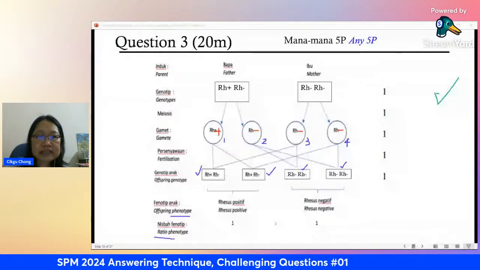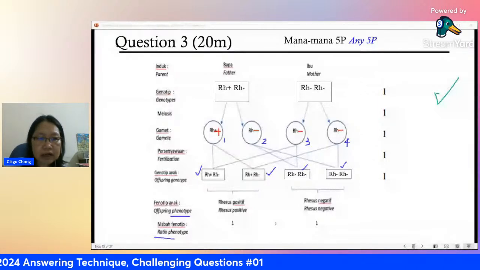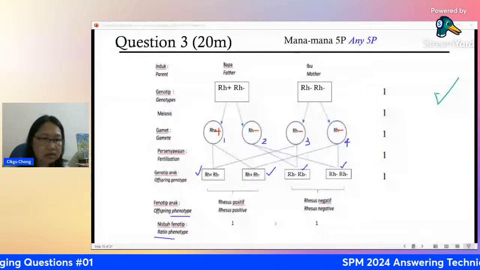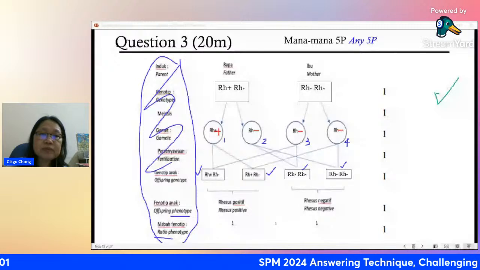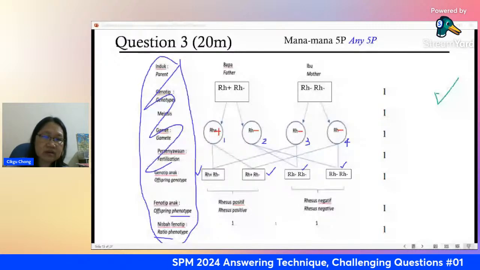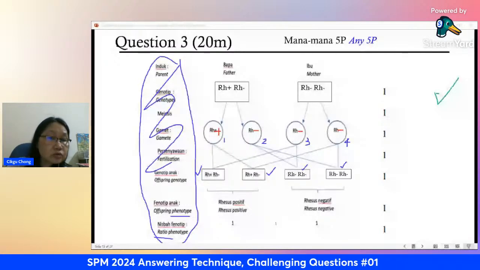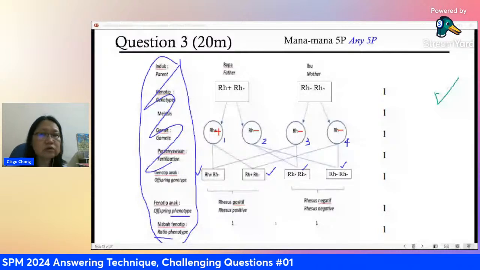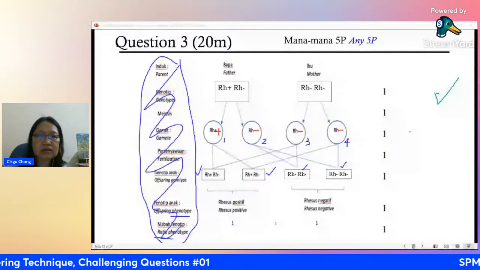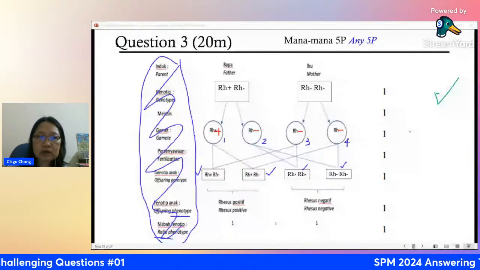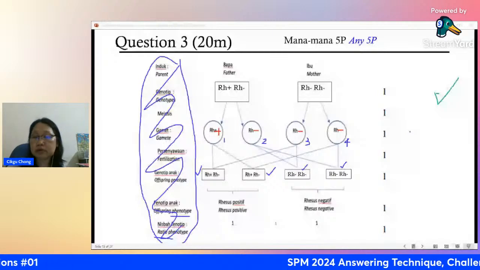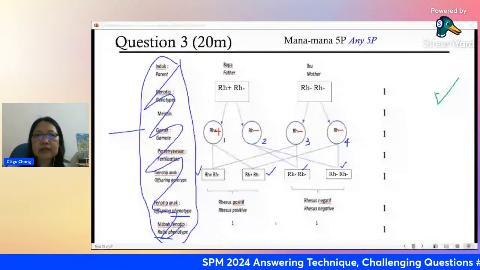If you never write this, you'll be penalized. You don't get 5. Definitely you will get only 2 maybe, or 1 or 2 or 3, even though everything is correct. Okay, please don't be lazy. You must write this.